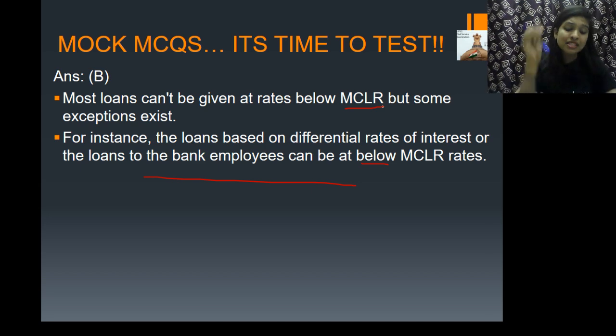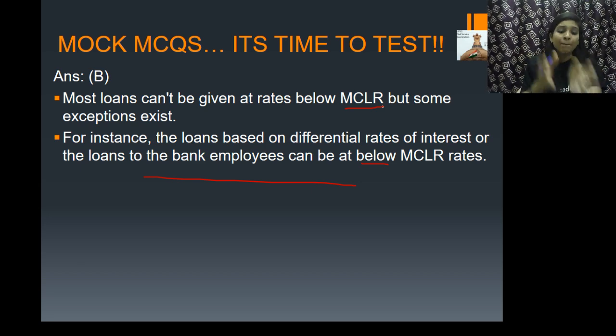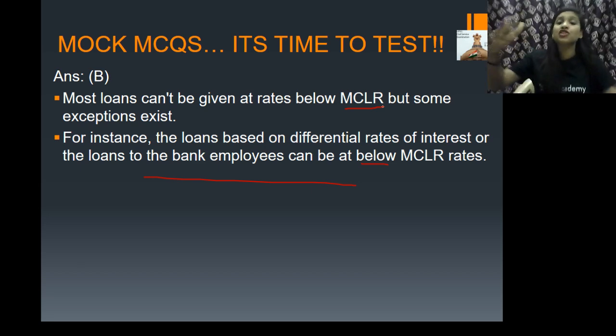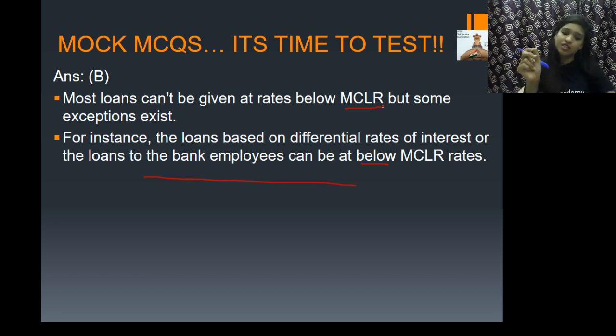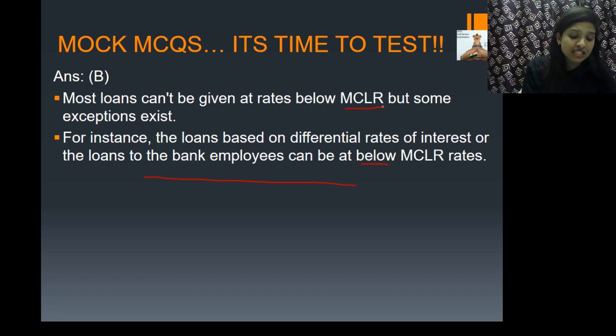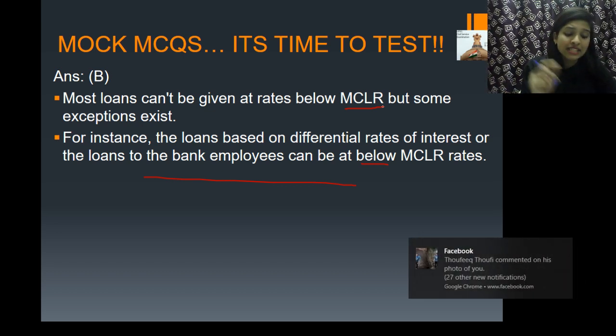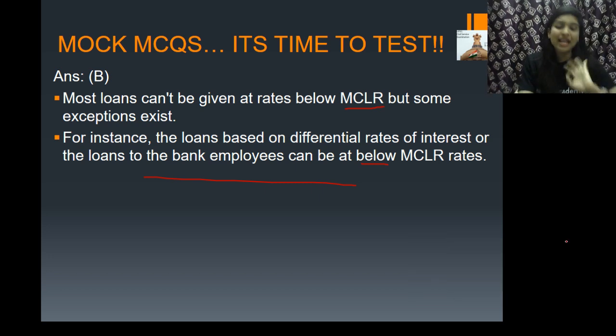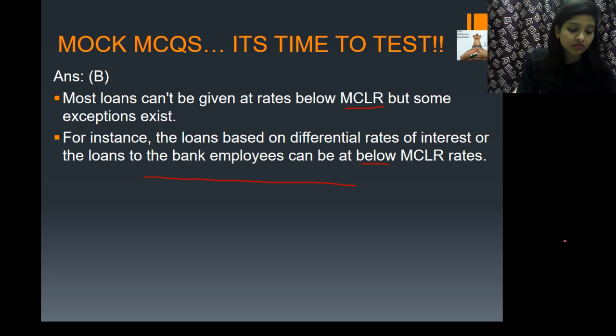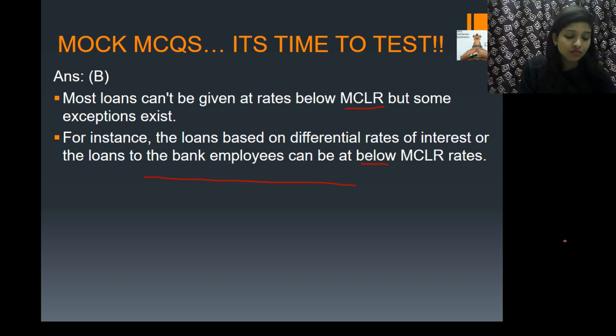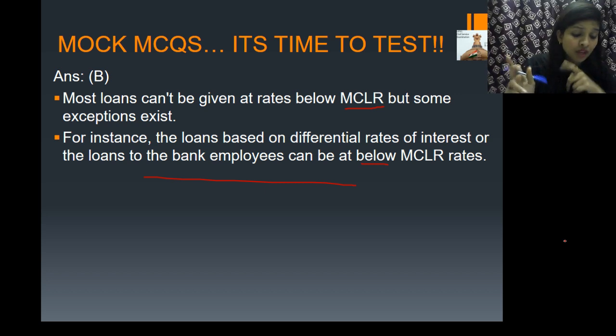The main purpose is ensuring that the banks pass on the benefit of rate cuts to borrowers. That is why they did this, okay. Did you understand, guys? In simple terms, your MCLR is nothing but the replacement of your base rate system, okay. Any doubt?